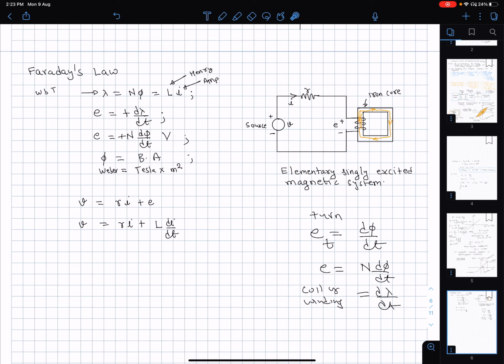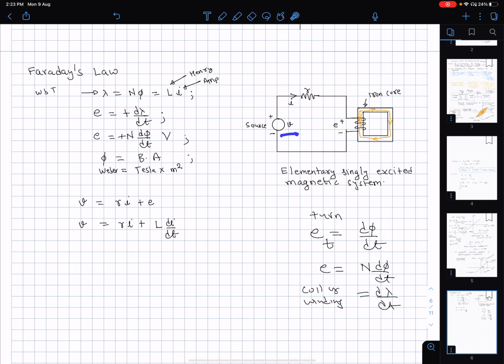Now, what does Faraday's law say? Faraday's law says that E is proportional to d psi by dt, and in our SI unit, this proportionality constant is 1. Now, the only question is, what sign should I use here? Should I use plus or minus? This is a matter of convention, and throughout this course, I am going to use the plus sign. So carefully analyze this circuit that I have written here on the right hand side.